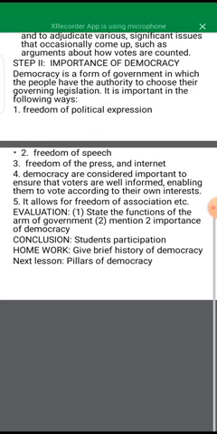Democracy is considered important because it ensures that voters are well informed and it enables them to vote according to their own interest. It also allows freedom of association and so on.